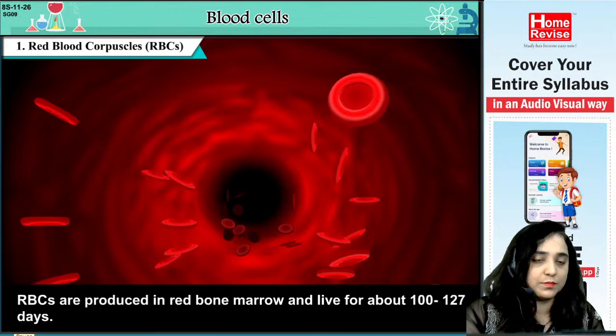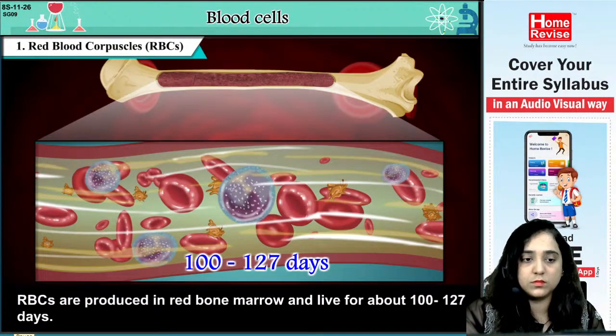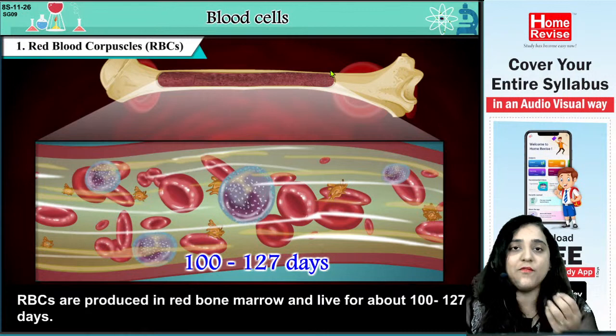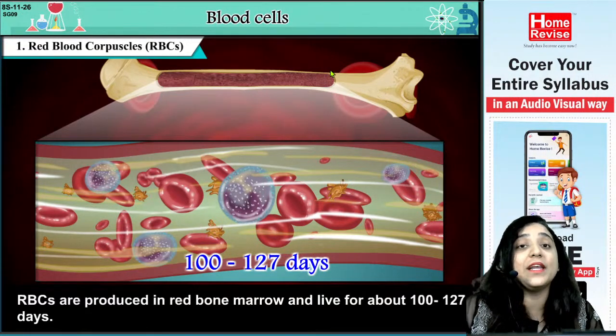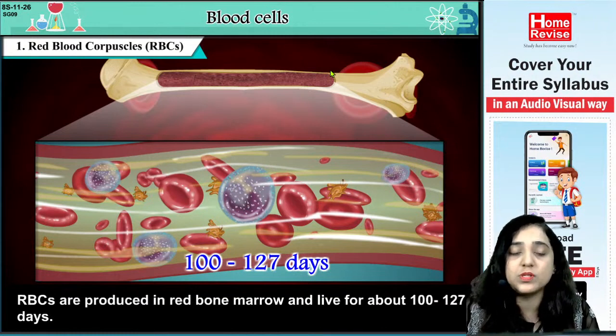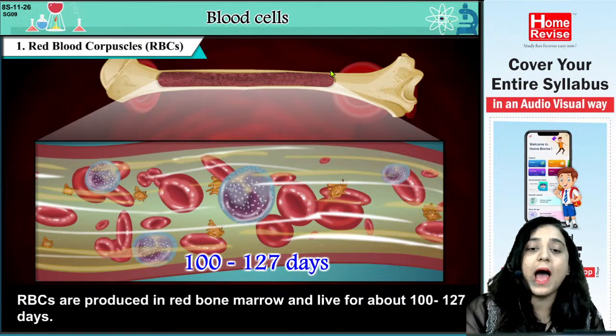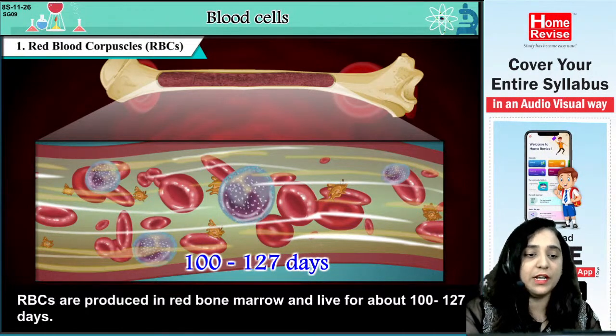RBCs are produced in red bone marrow and live for about 100 to 127 days. Can you see the red bone marrow? Just as in our bones, we have bone marrow present in the bone. So where are the RBCs produced? The RBCs are basically produced in the red bone marrow, and they live for 100 to 127 days.